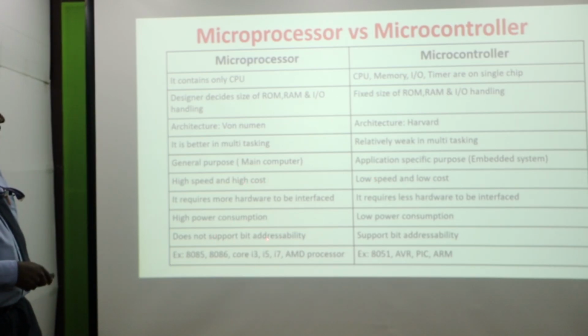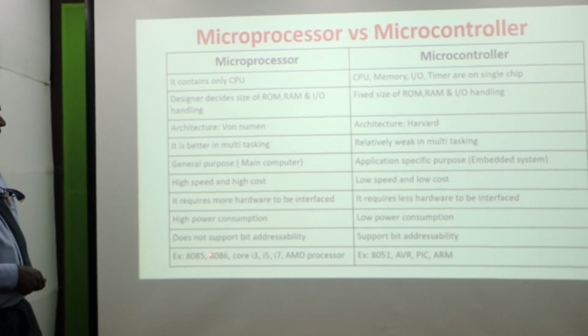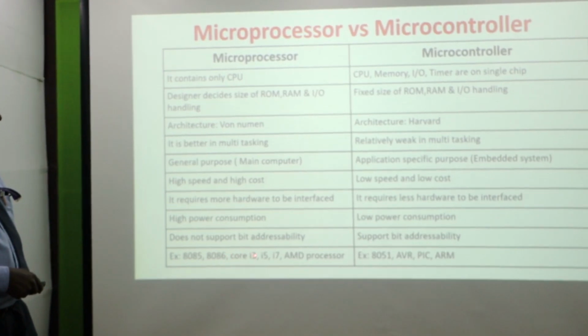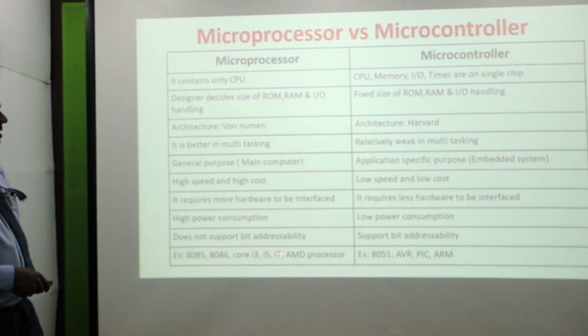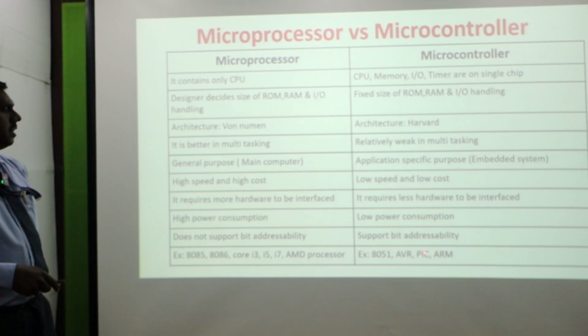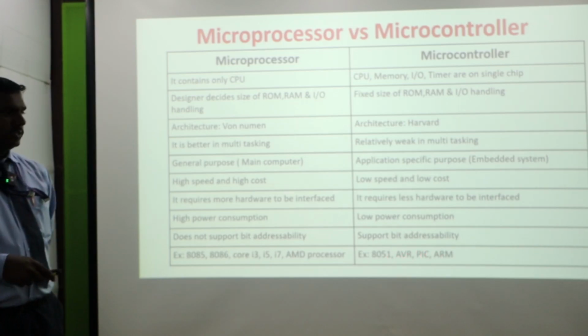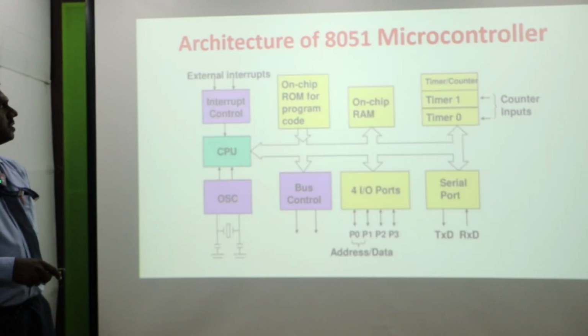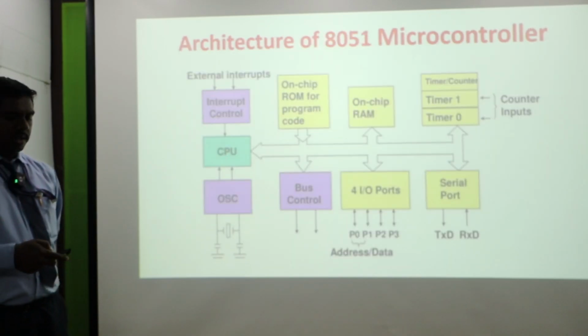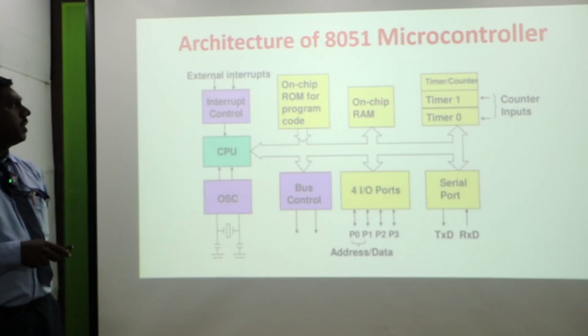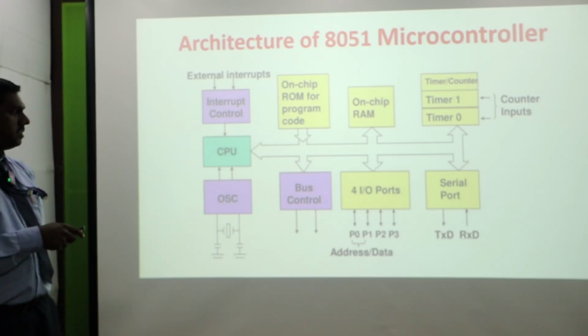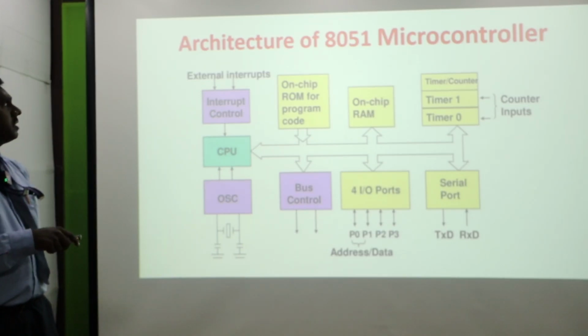The microprocessor does not support bit addressability, while here bit addressability is supported. Examples of microprocessors are 8085, 8086, Core i3, i5, i7 and ARM processor. Examples of microcontrollers are 8051, AVR, PIC and ARM processor. So this is the architecture of the 8051 microcontroller, and we will discuss the explanation of the architecture in the next class.